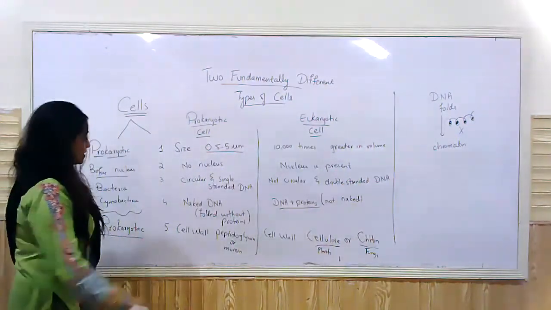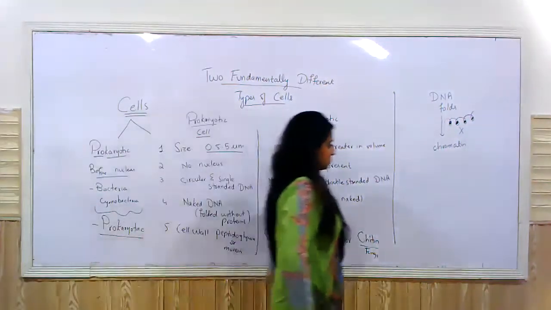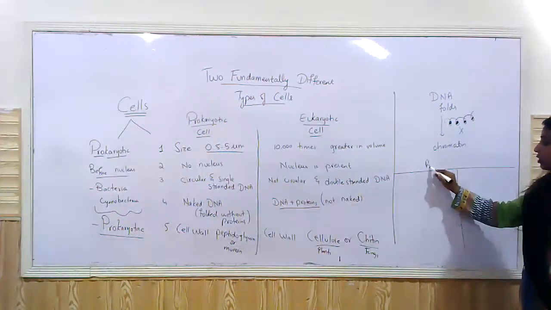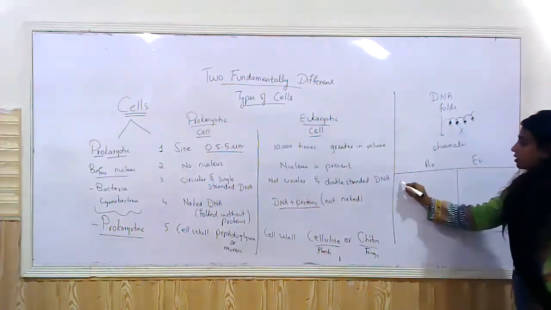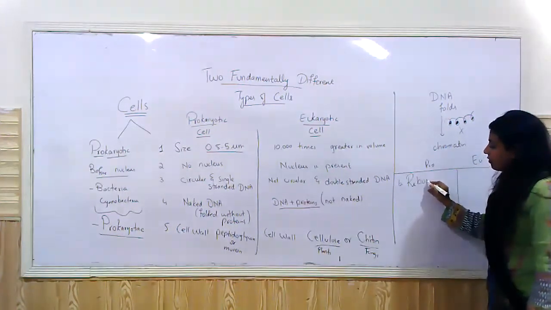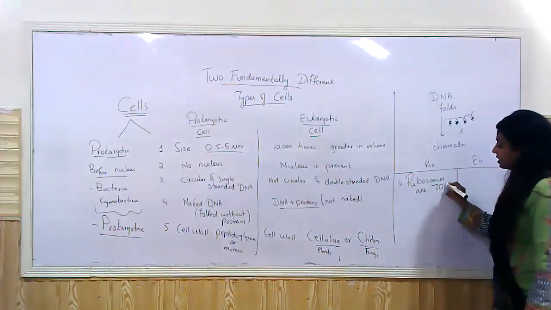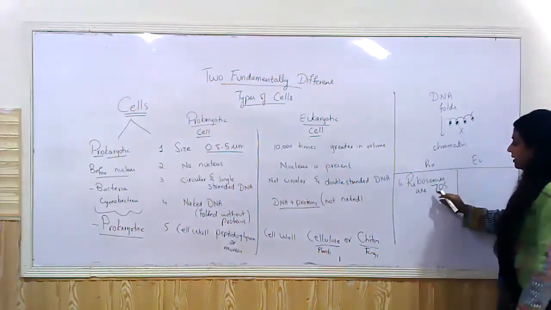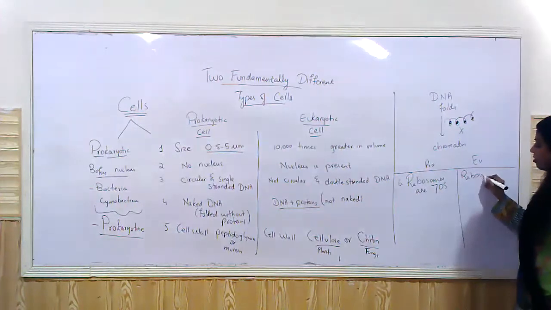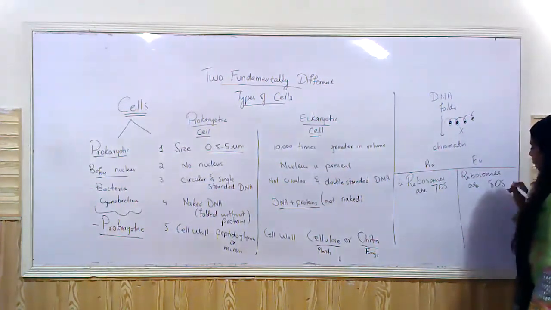Difference number 6 is the ribosomes. I'm writing it down here. Prokaryotic, eukaryotic. Difference number 6 is the size of ribosomes. Ribosomes are 70S in prokaryotes, and here the ribosomes are 80S.